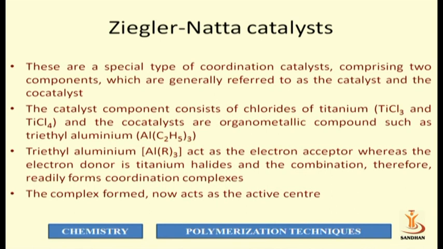The catalyst component consists of a chloride of titanium. Titanium chloride is used as the catalyst, and the co-catalyst is an organometallic compound such as triethyl aluminum, which acts as the co-catalyst in coordination polymerization.